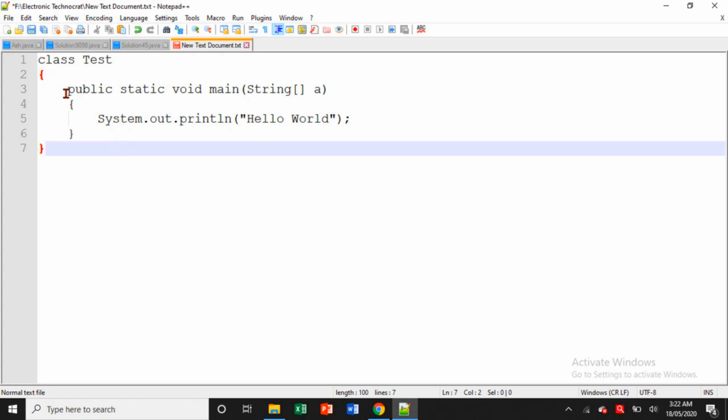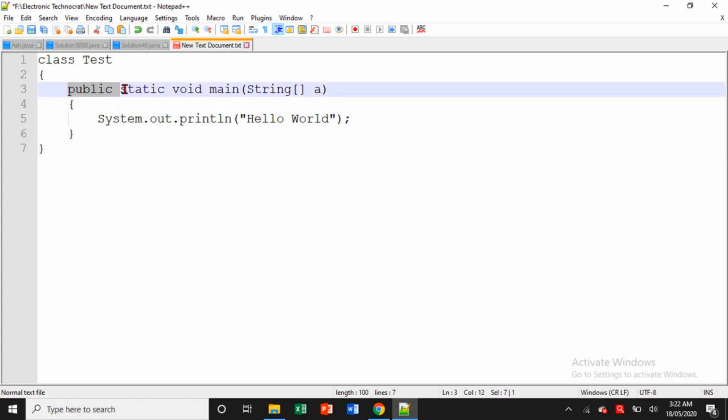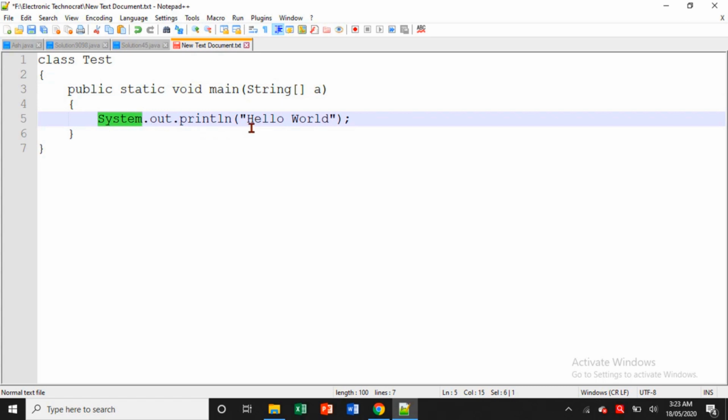Don't worry about what this public is, we'll learn soon. Why we write this static, void, main, or why we write System, we'll learn. Can we print Hello World without writing System? Yes, but how, that we'll learn soon. So don't worry about this, just follow along.